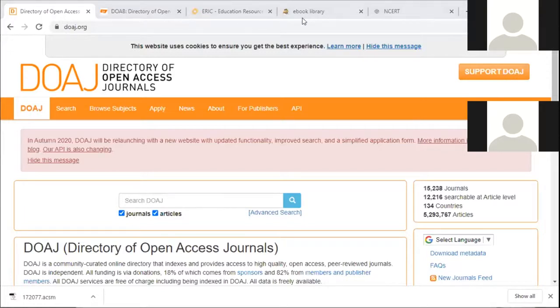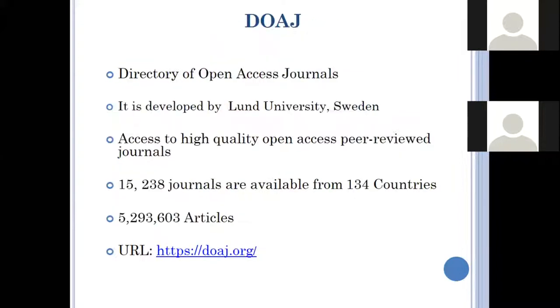Next one is DOAJ. What is DOAJ? It is the Directory of Open Access Journals. It is developed by Lund University, Sweden. It provides access to high quality open access peer reviewed journals. It has more than 15,238 journals which are available from 134 countries. More than 52 lakh 93,603 articles are there in this Directory of Open Access Journals.